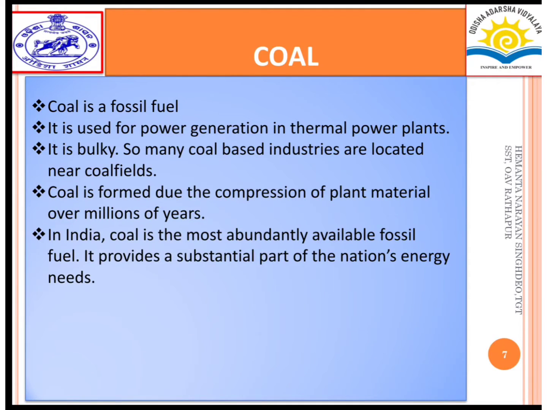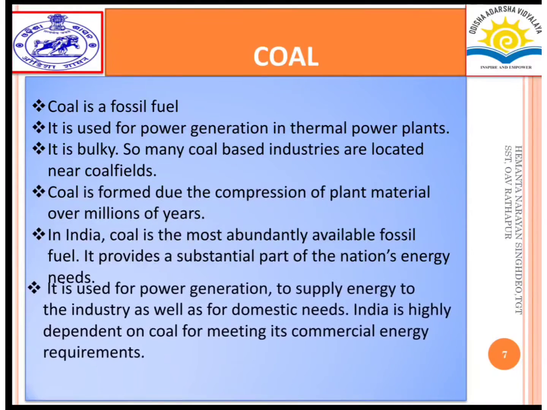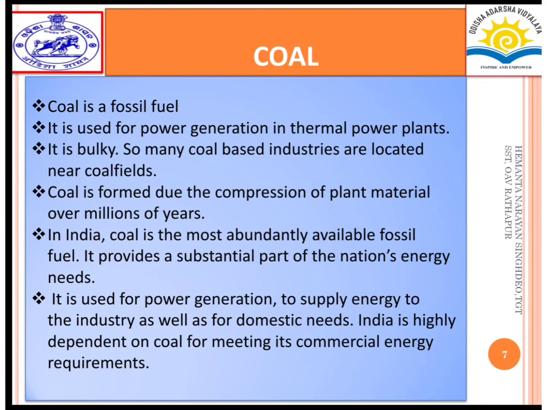In India, coal is the most abundantly available fossil fuel. It provides a substantial part of the nation's energy needs. It is used for power generation to supply energy to the industry as well as for domestic needs. India is highly dependent on coal for meeting its commercial energy requirements.